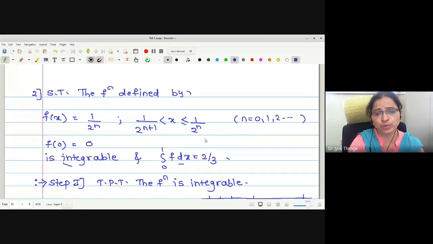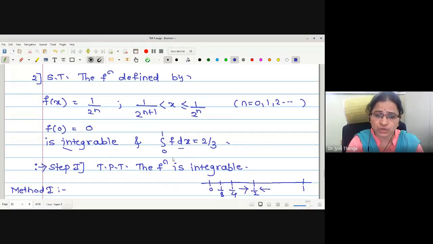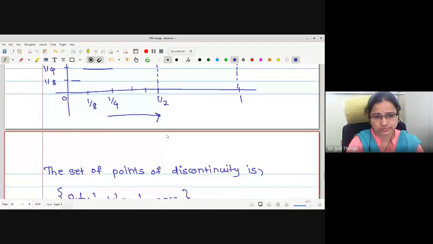Therefore, in order to prove the integral over the closed interval 0 to 1, we will just find the integral from 1 upon 2 raised to n to 1, and then we will put the limit.